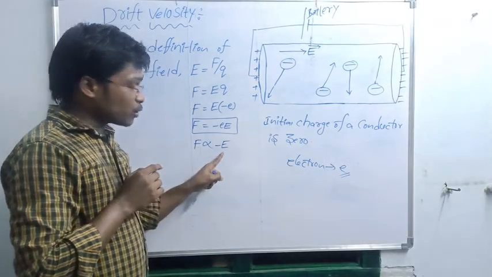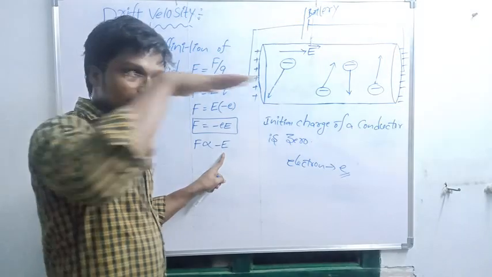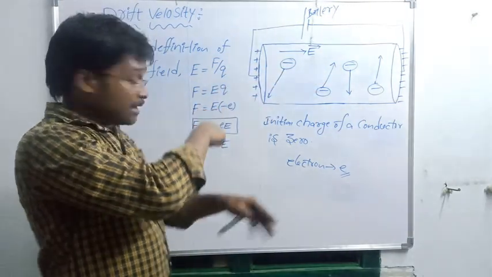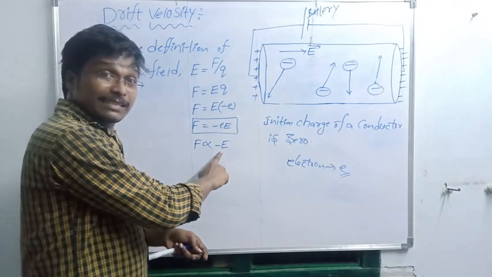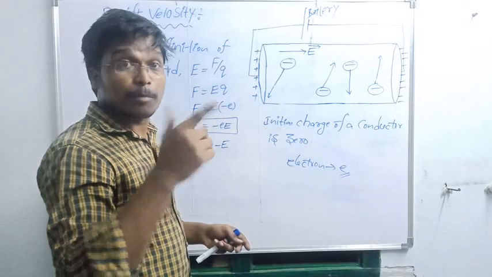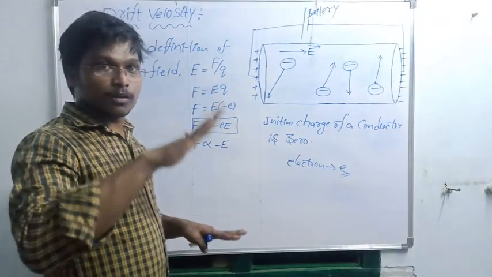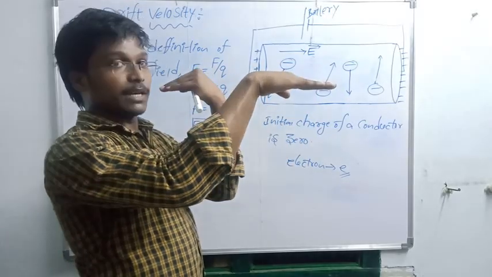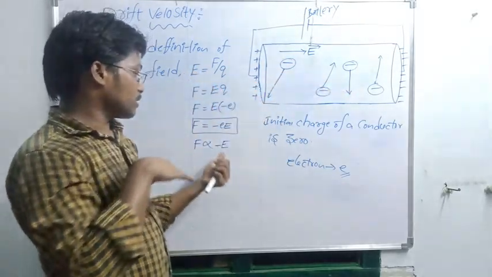If F were directly proportional to E, then E and F would both move in the same direction. But here F is directly proportional to minus E, so the minus symbol indicates the opposite direction.